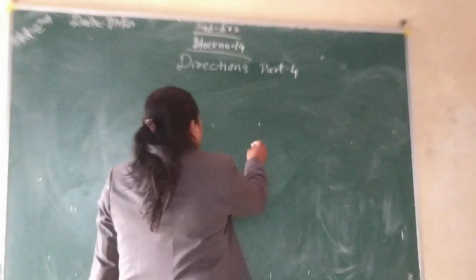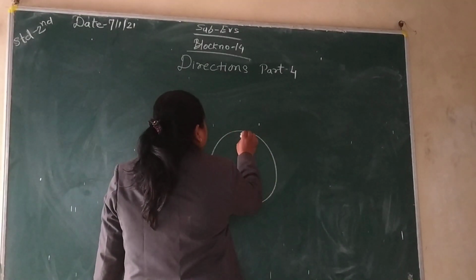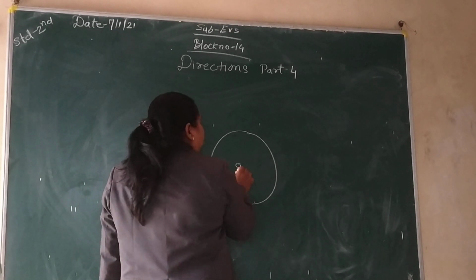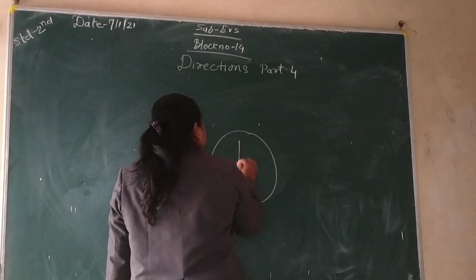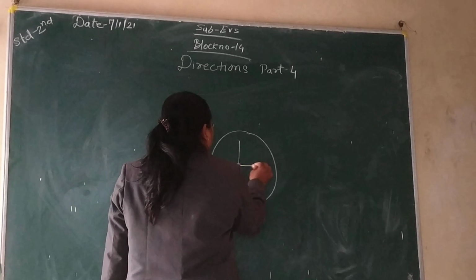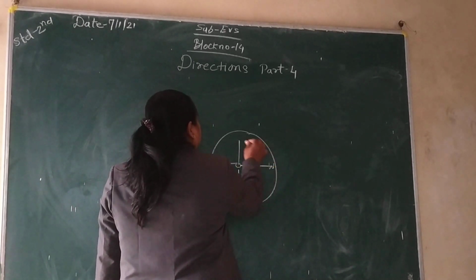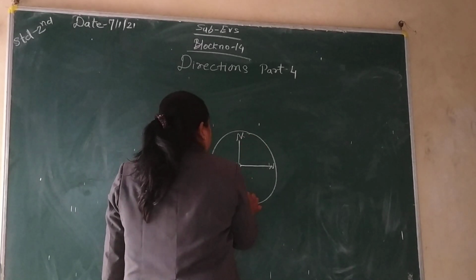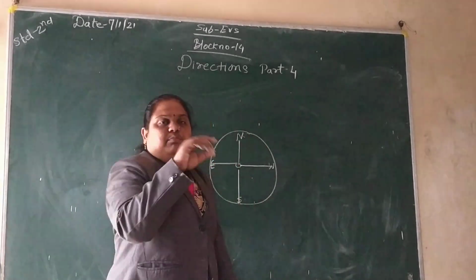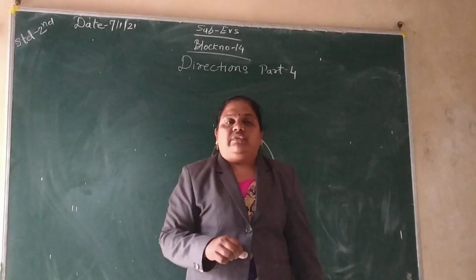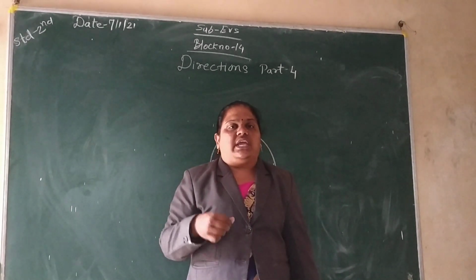We can find the directions with the help of a compass. So here is the compass. This is the pin. It shows the directions north, south, east and west. It shows like this, the compass.